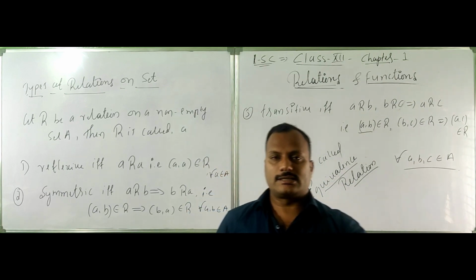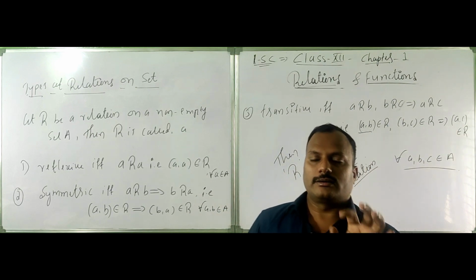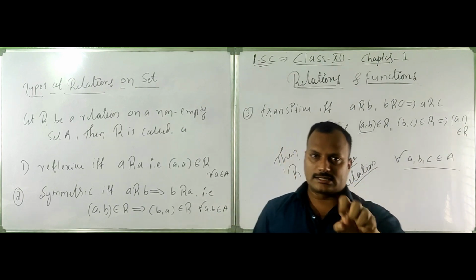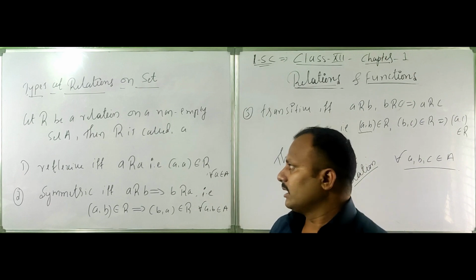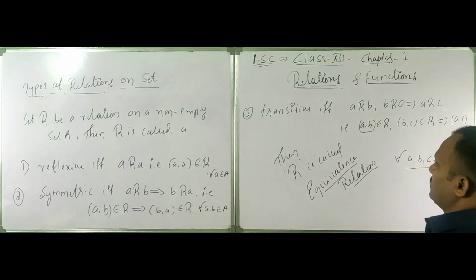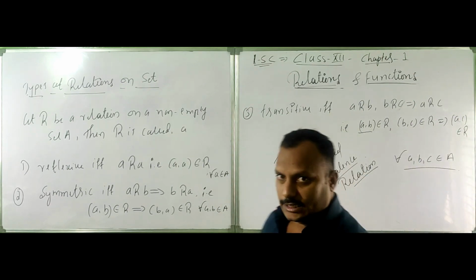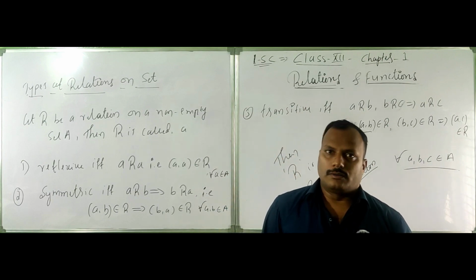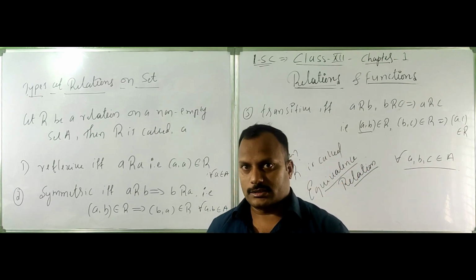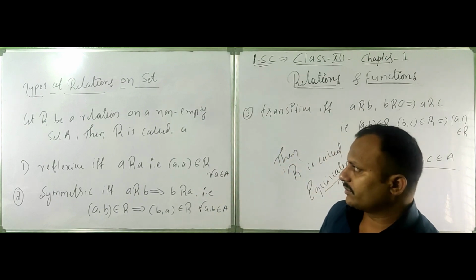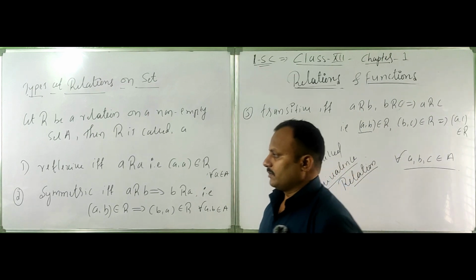If the relation is reflexive, symmetric and transitive, then the relation is called an equivalence relation. Based on these basics, we will solve some previous questions, then we will solve the next concept.